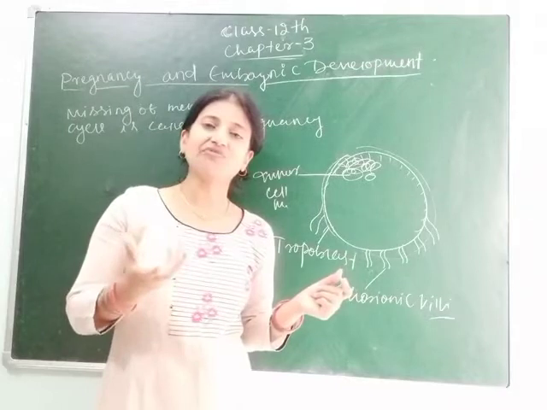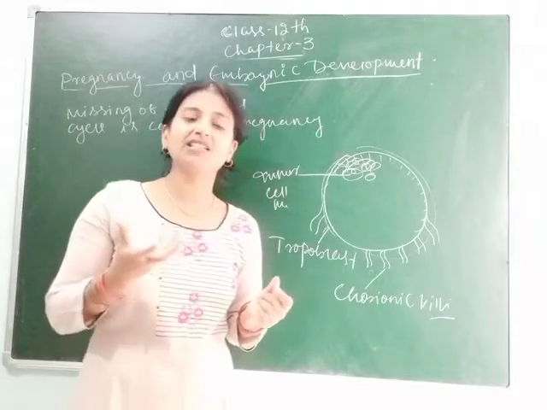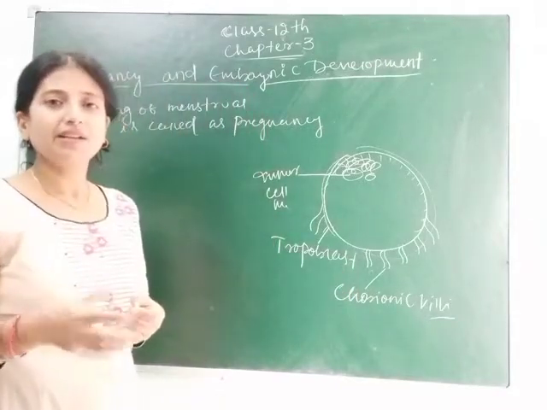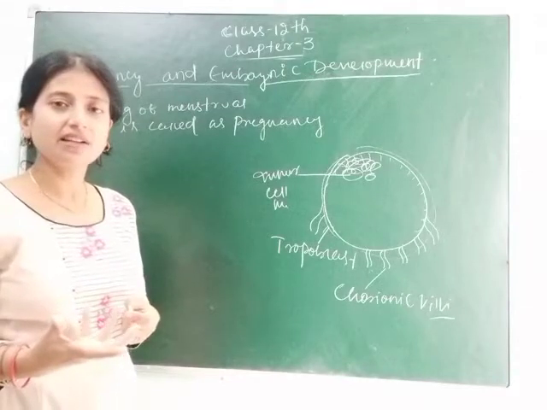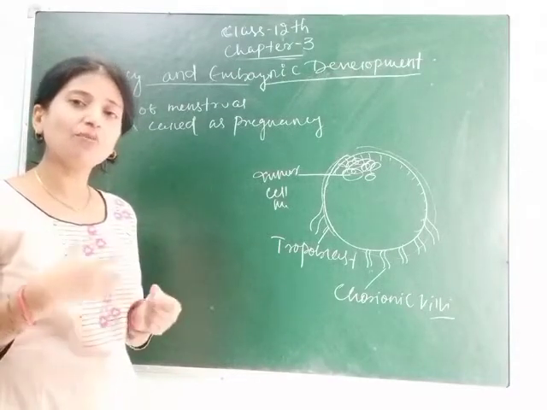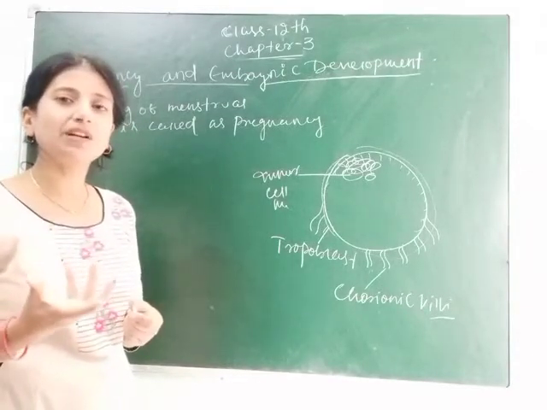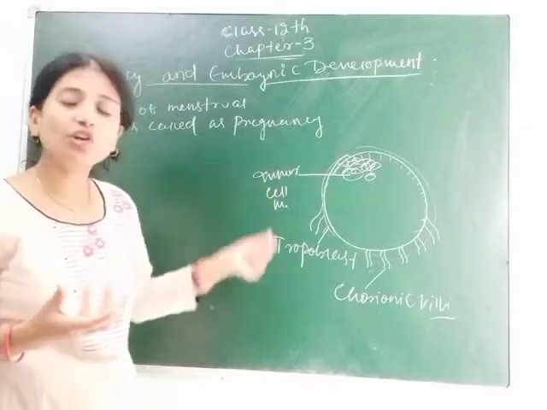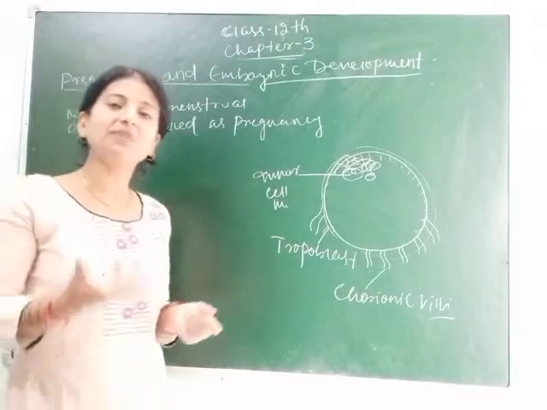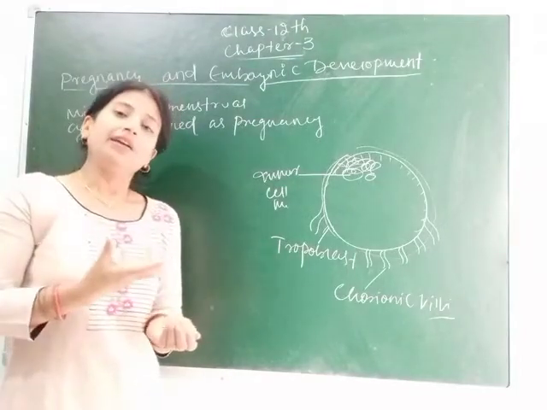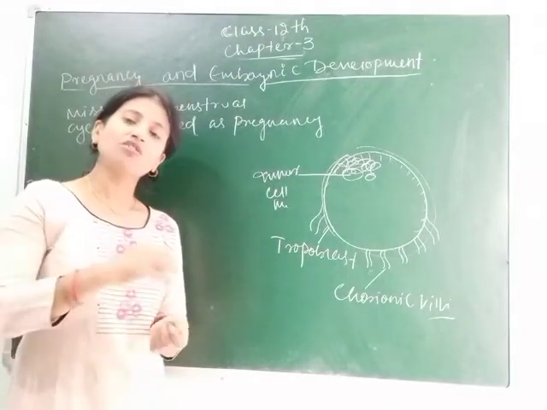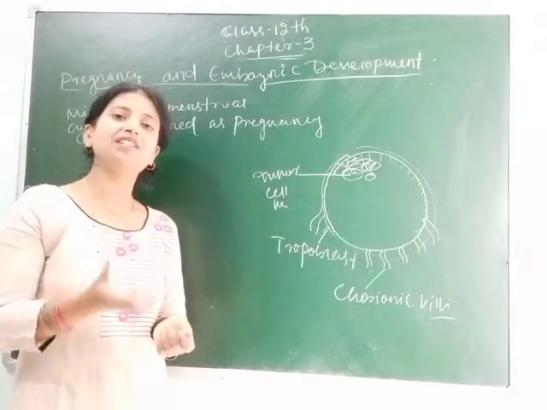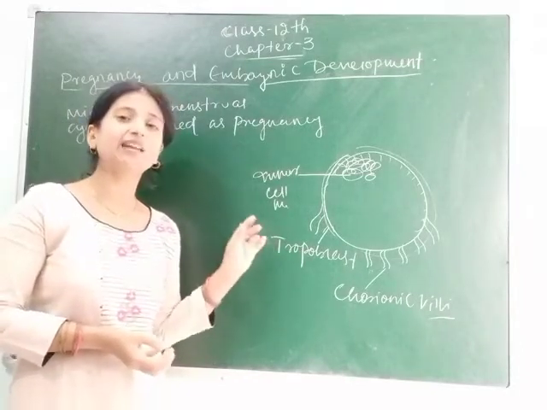After attaching to the endometrium, they supply maternal blood, allow exchange of gases, and release excretory products from the embryo into the maternal blood. So not only do they help in attachment with the endometrium, they also transport different substances from the maternal blood.